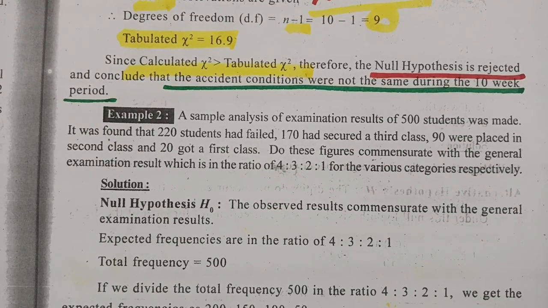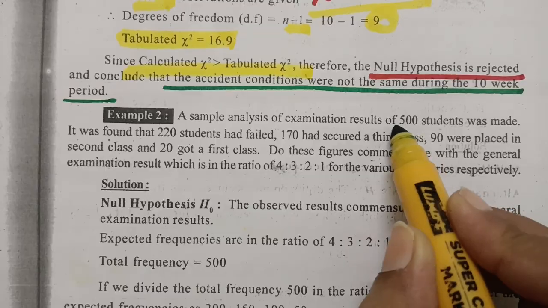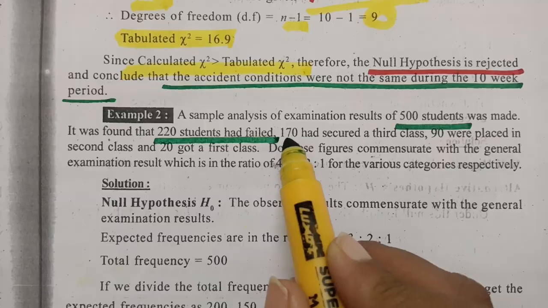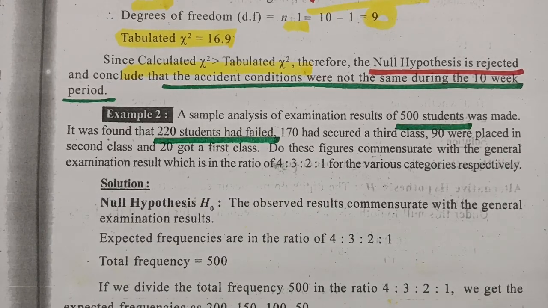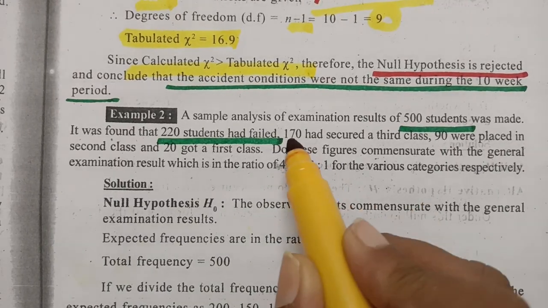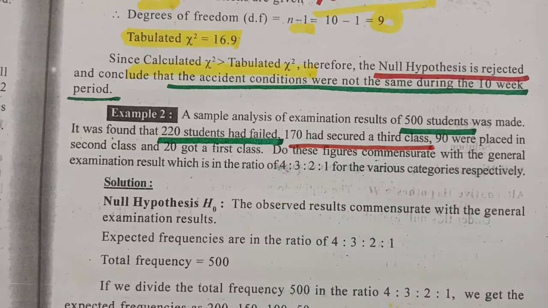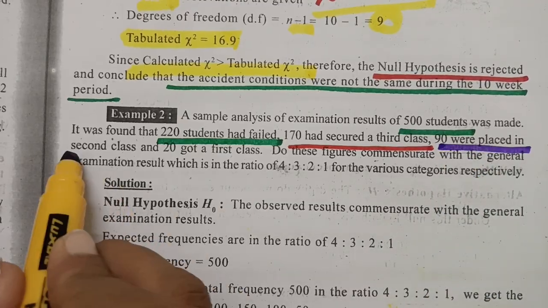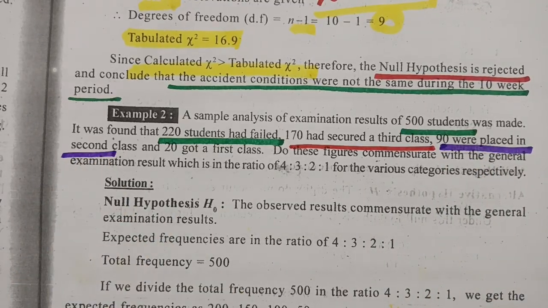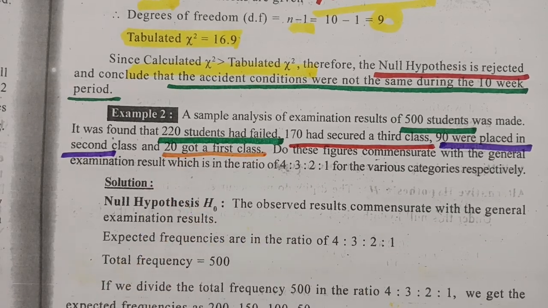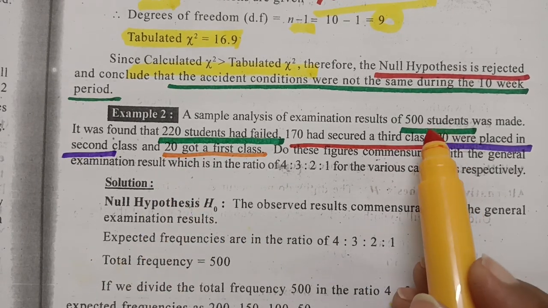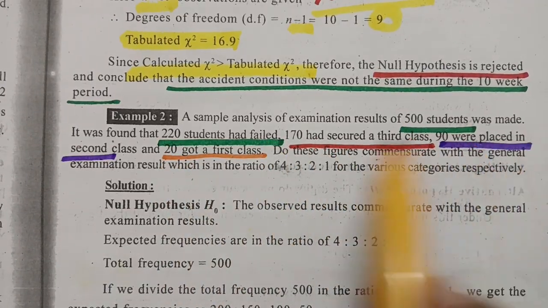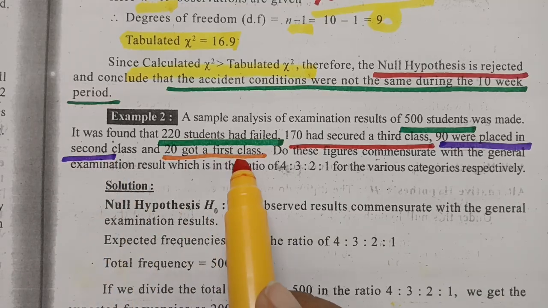A sample analysis of the examination results of 500 students was made. It was found that 220 had failed, 170 secured the third class, 90 passed in the second class, and 20 got the first class.